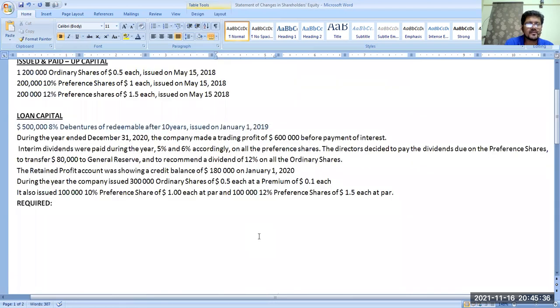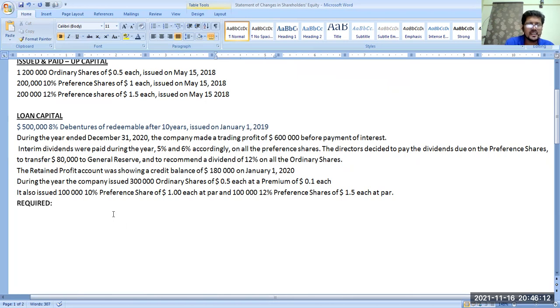Second thing, now interim dividends were paid at 5% and 6% accordingly on all the preference shares. The directors decided to pay the final dividends due on the preference shares. The 10% preference shares of 200,000 were given 5% dividend after 6 months, and another 5% at the end of the year. Are you getting my point? This is interim and final dividend. We will give them 10% and 12% in total.